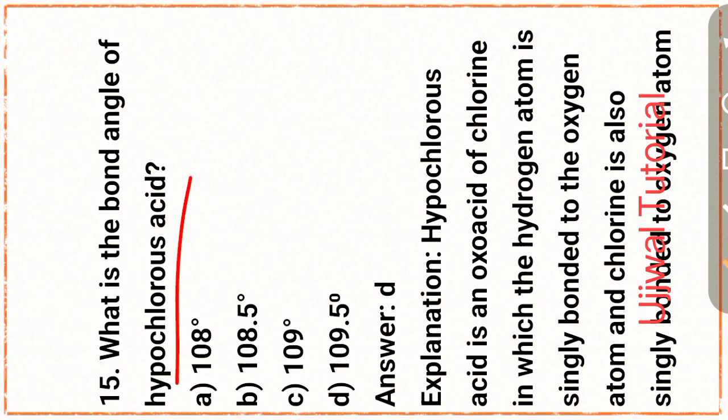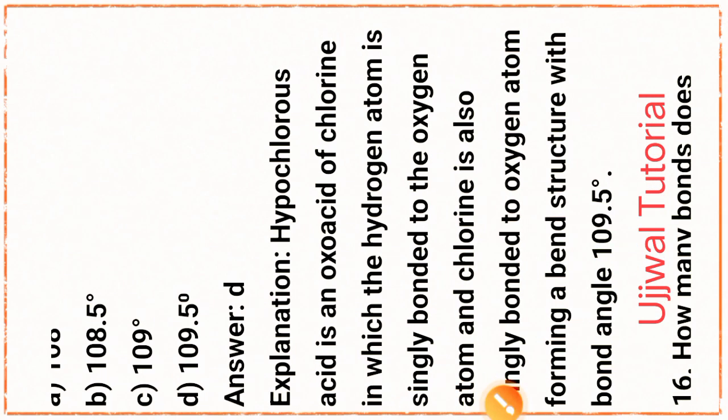That is option D, 109.5 degrees. For the explanation, hypochlorous acid is an oxo acid of chlorine in which the hydrogen atom is singly bonded to the oxygen atom, and chlorine is also singly bonded to the oxygen atom, forming a bent structure with a bond angle of 109.5 degrees.